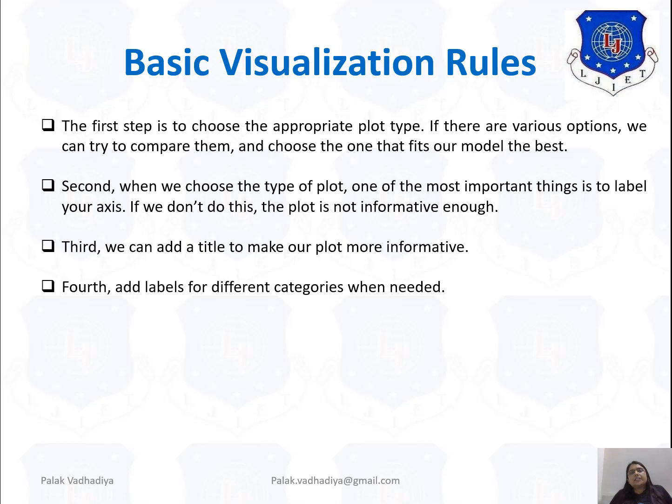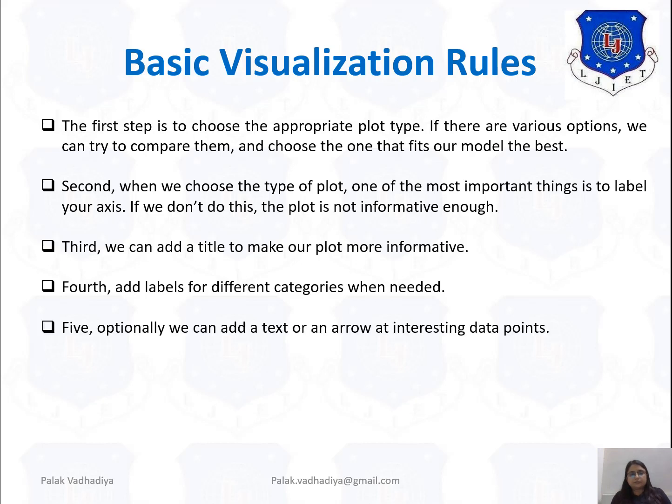The fourth is to add labels for different categories when needed. For example, if I want to represent a first order and a second order system in a single graph, I have to give one label: this graph is for the first order system, and this graph is for the second order system, like that.